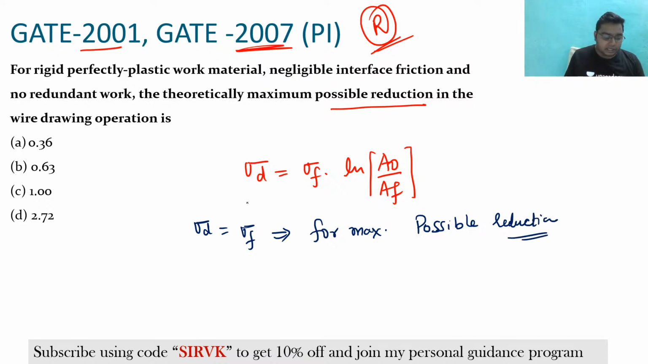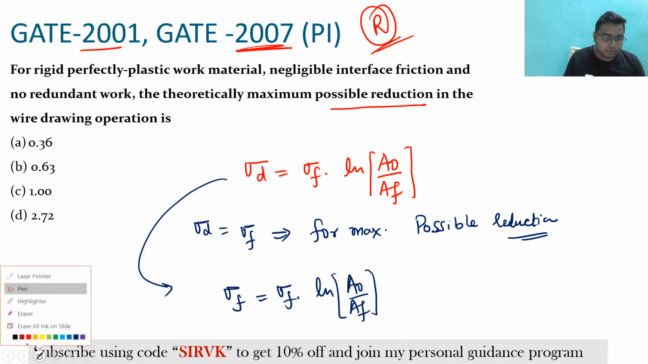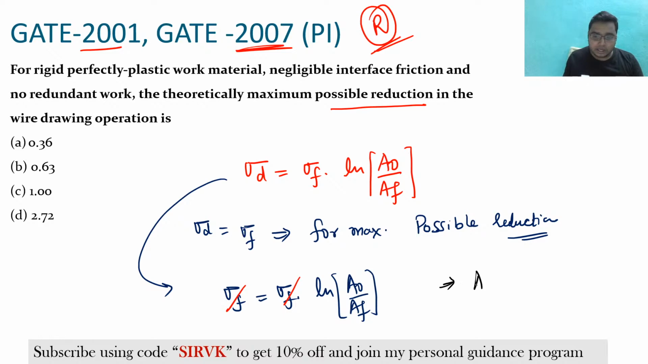So if this is the case, sigma F is equal to sigma F ln of A naught by AF. Clear? From here sigma F will be cancelled out, so you are left with A naught by AF equal to e, and the value of e is 2.718.